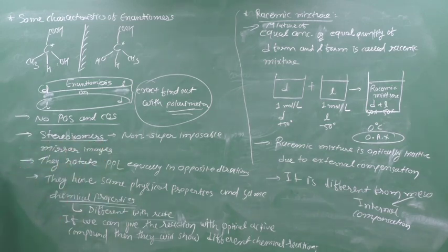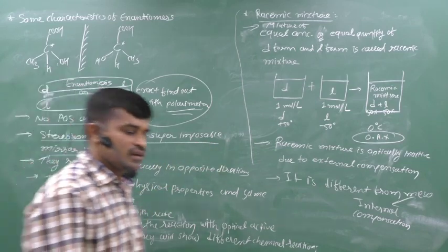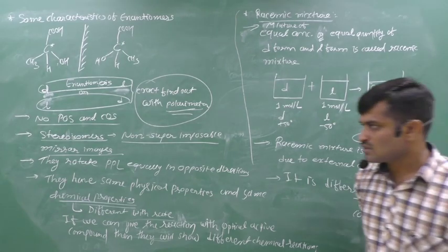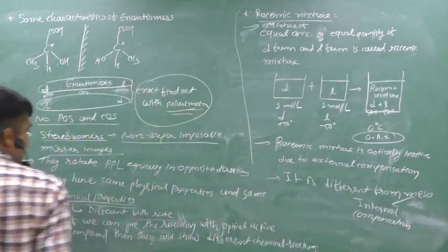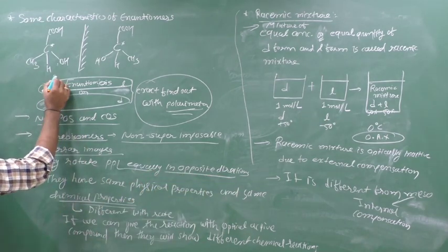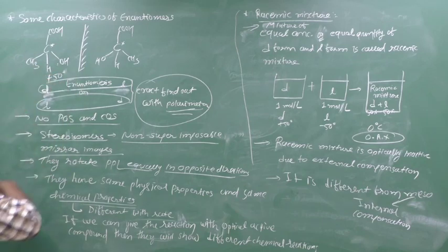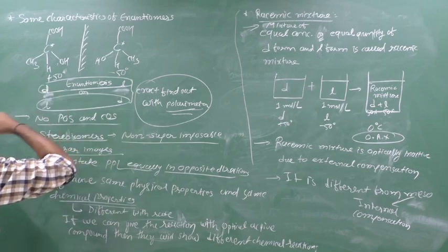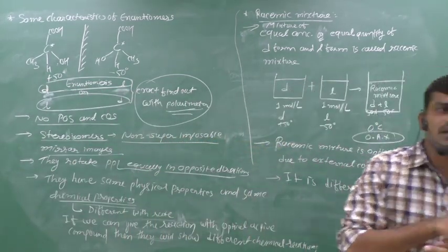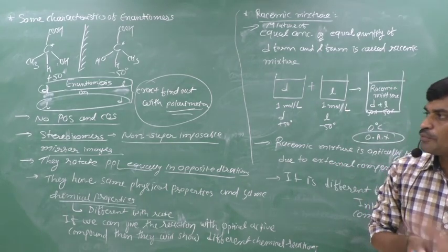Enantiomers are isomers which are non-superimposable mirror images of each other. Next, they rotate plane polarized light equally in opposite directions. If one rotates 50 degrees to the right side, then the other rotates 50 degrees but to the left side. Both have equal rotation of plane polarized light but in opposite directions. Clear? Equal rotation but in opposite direction.